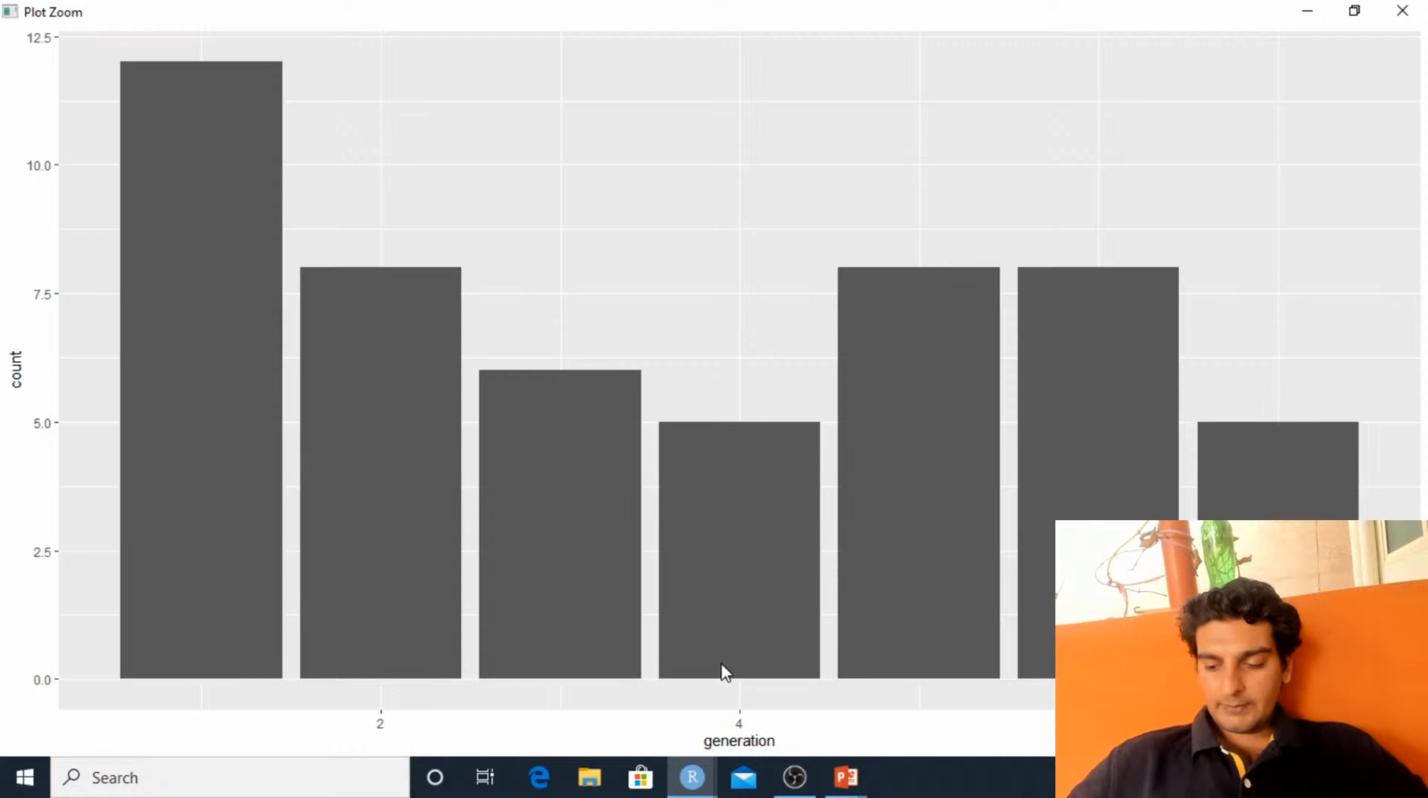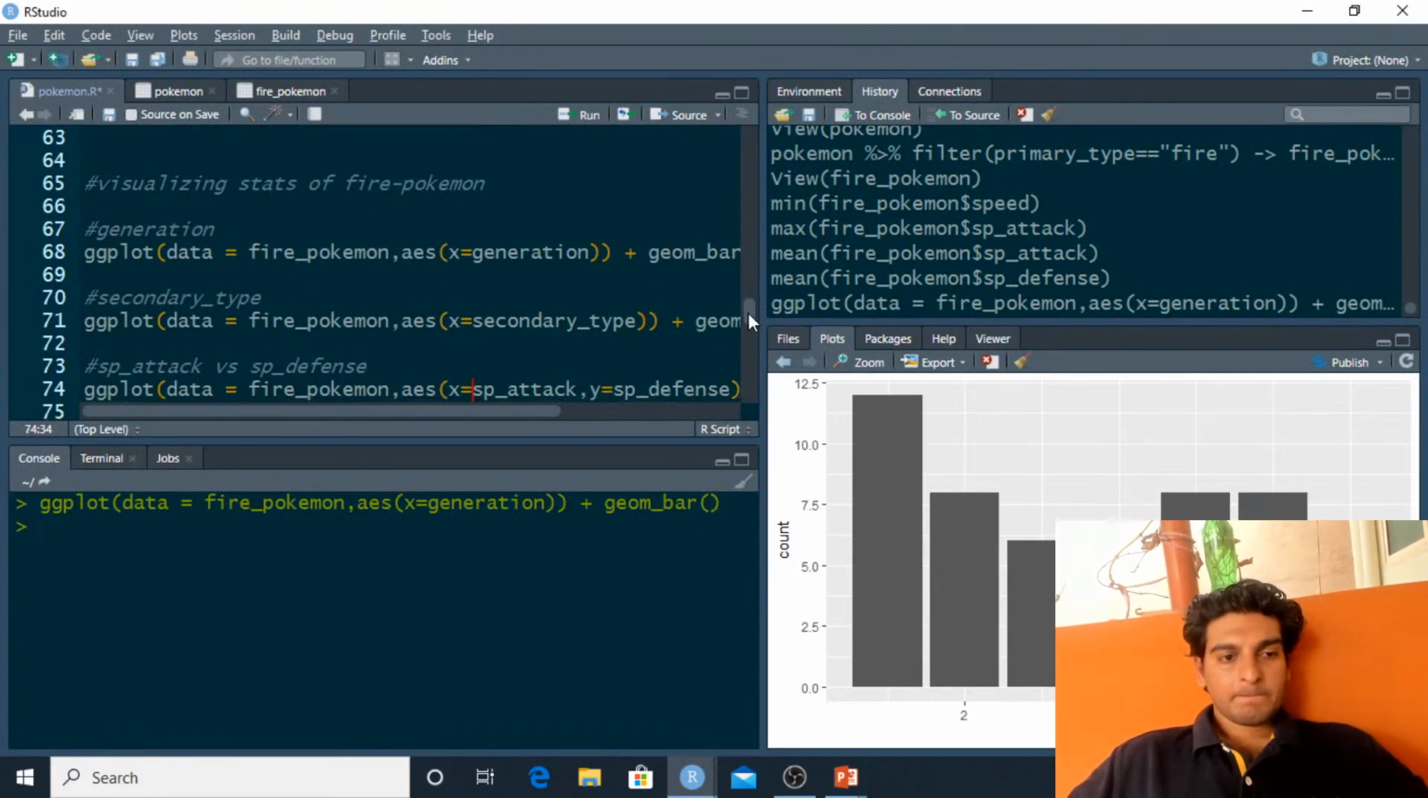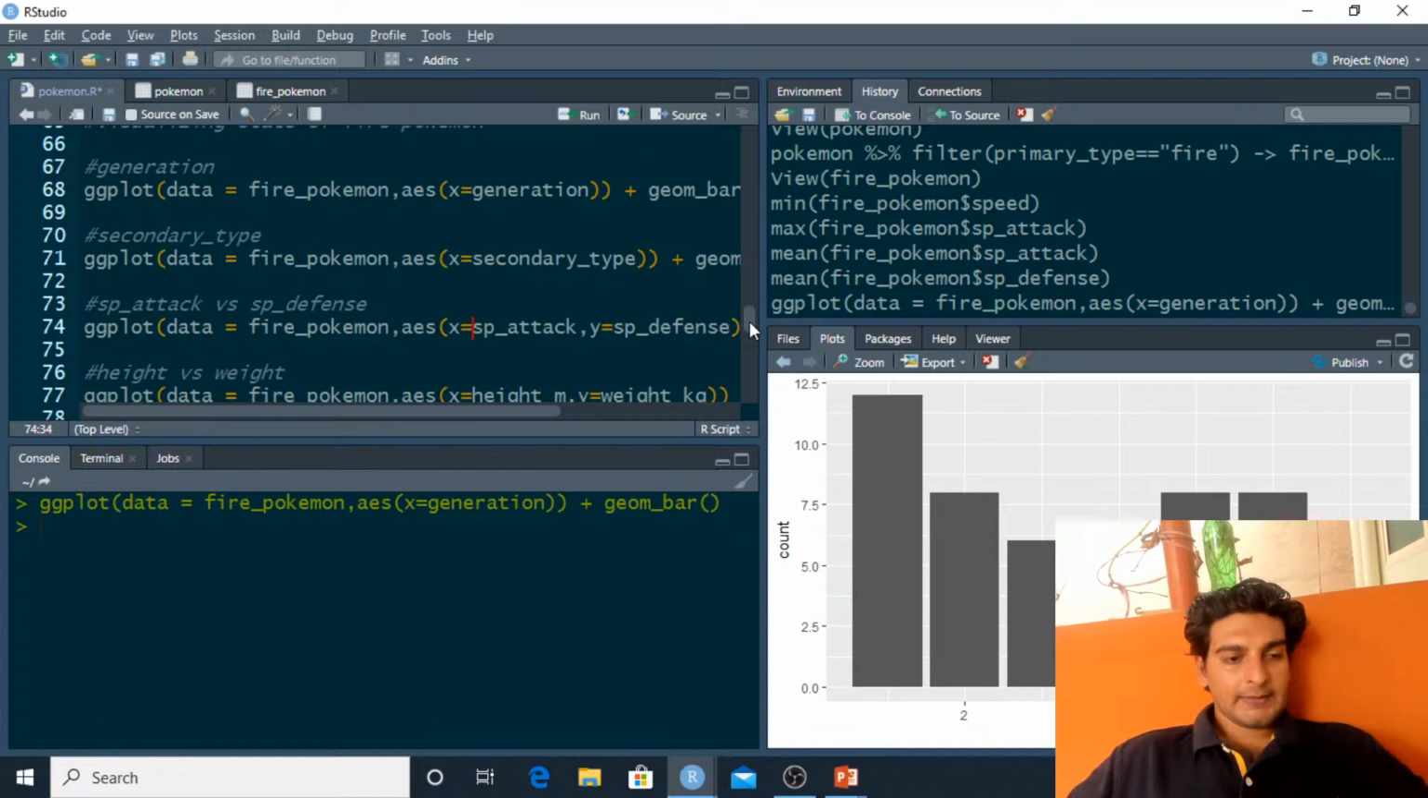Dharmendra Kumar is saying it's speed in the last line and not SP attack. Okay, I'll just check that out. So we have this set over here.